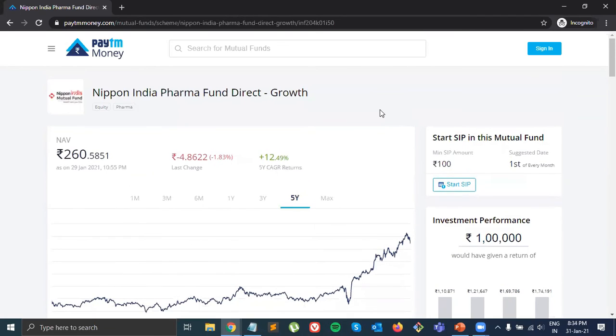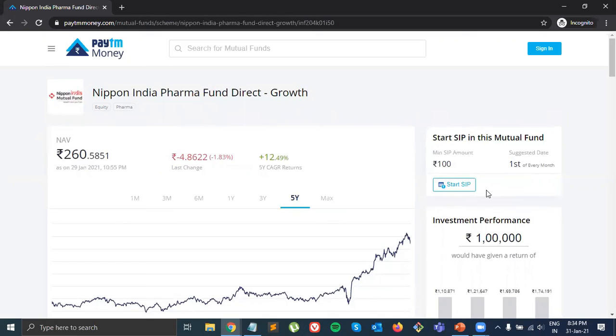Now, when you start to invest, there are two things that you need to know in mutual funds. One is called lump sum and one is called SIP. In lump sum, you invest only one time. Let's say you have 50,000 rupees, you put the money in one time. But in SIP, every month they automatically cut the money from your bank if you connect your bank.